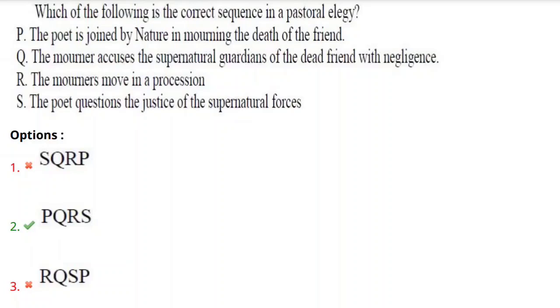And at the end, the poet questions the justice of the supernatural forces. Why death occurred to their friend? Yes, this is about pastoral elegy. Elegies are nothing but poems which were written upon the death of any friend, relative, or family member.